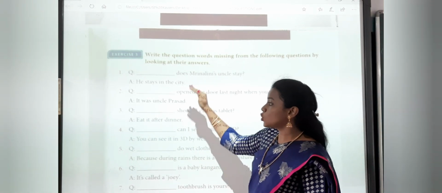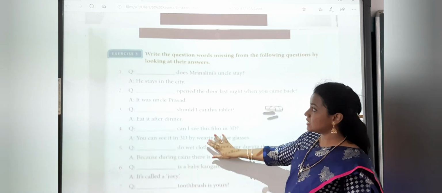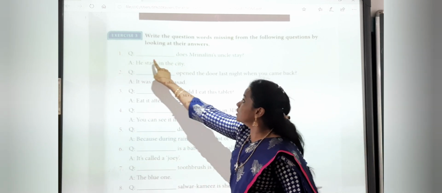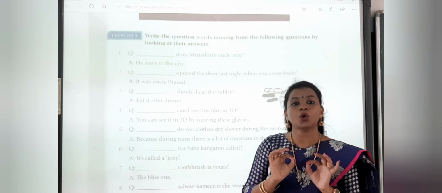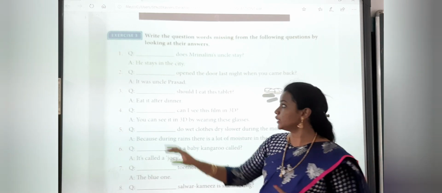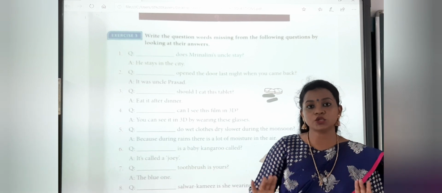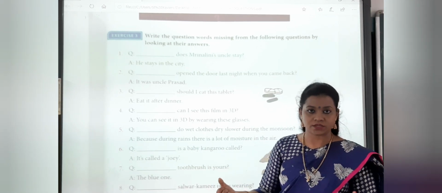Okay, so I am going to tell you the answers now. But you only have to write this sentence, or this question form of the sentence, in your notebook. No need to write these answers. Because in the exam also you will get this kind of blanks.